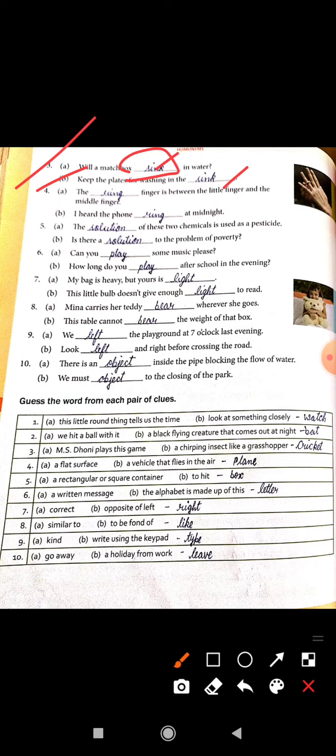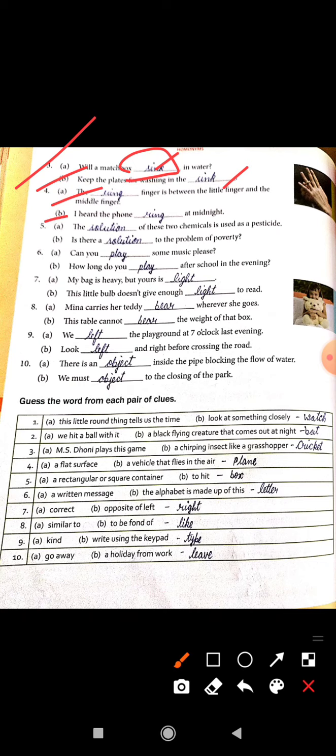Fourth one, A: the ring finger is between the little finger and the middle finger. And B: I heard the phone ring at midnight. Both are ring, but the meaning is different.